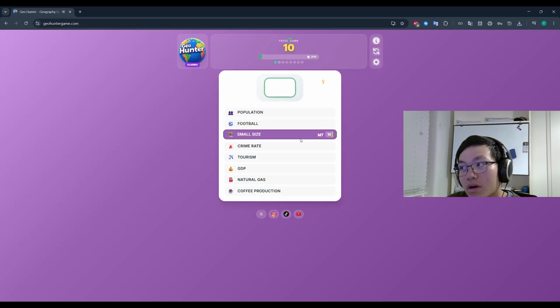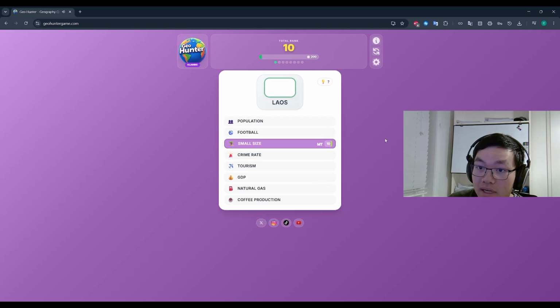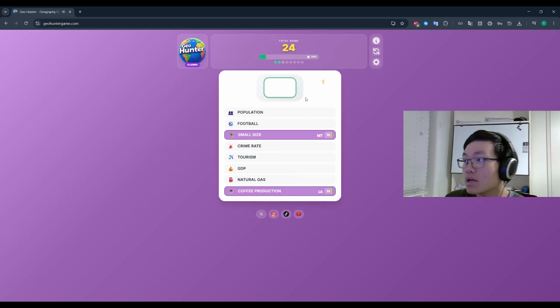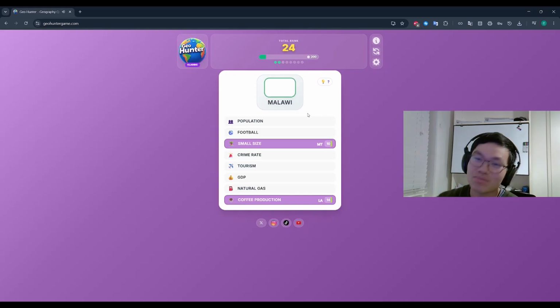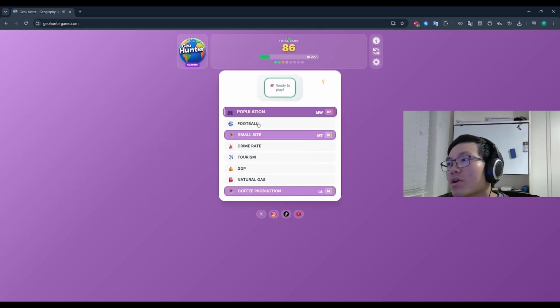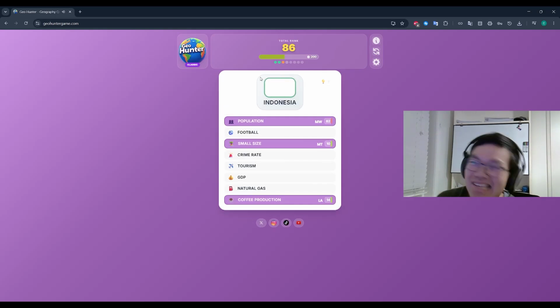It's going to be small size, the 10th smallest size country by land area. Laos, we're going to go natural gas. No, coffee production, 14th, not bad. Malawi, okay. We are going to go for... What do we go for? Let's go for population. Nah, that's a terrible shout. No, I think that's a good shout. 60 seconds. That's okay. Indonesia would have been great for population. Let me tell you that. So we should have saved population.